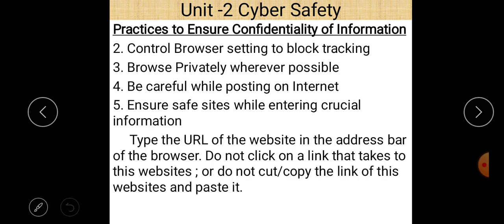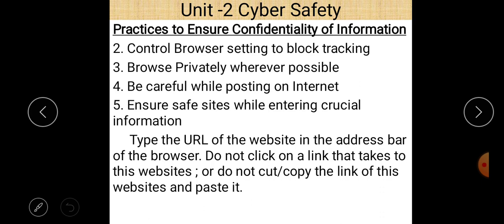Next is ensure safe sites while entering crucial information. So always ensure that a particular website is safe while entering crucial information. And you can do it in two ways. First of all, type the URL of the website in the address bar of the web browser. Do not click on a link that takes you to the website.